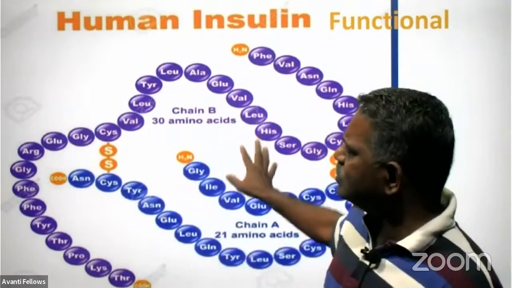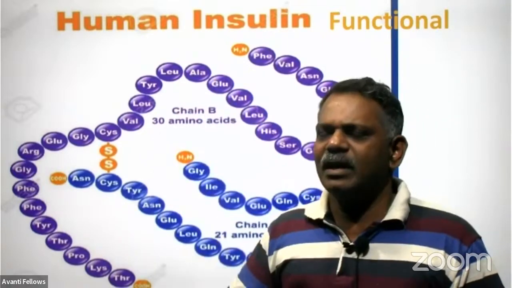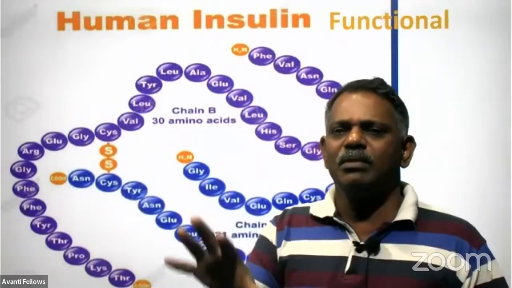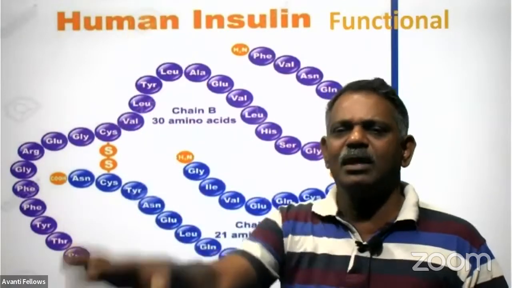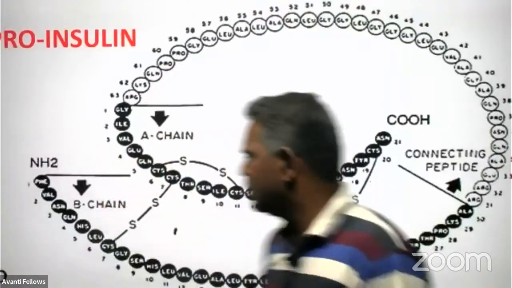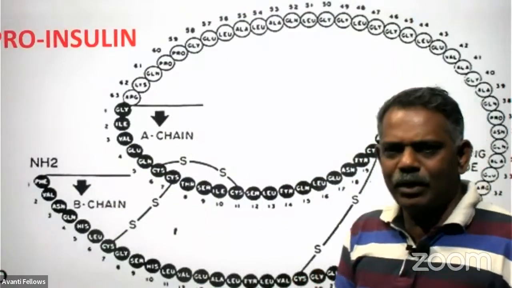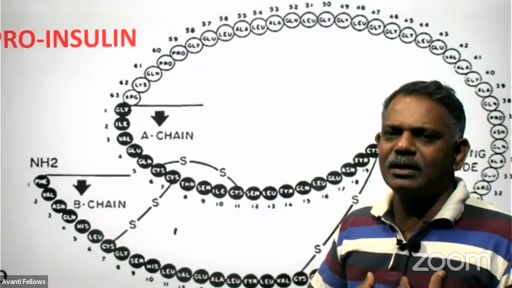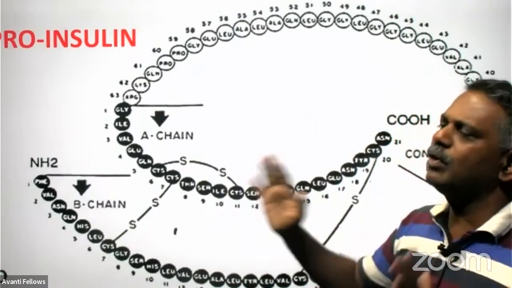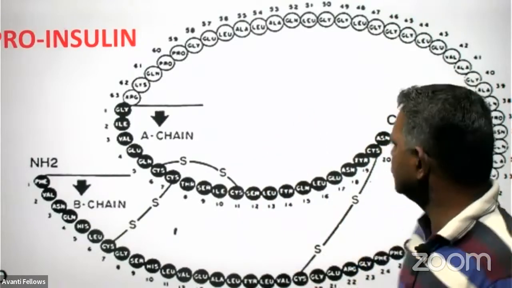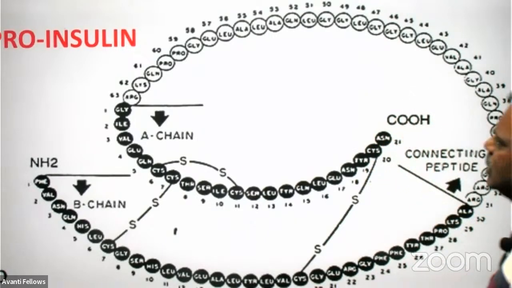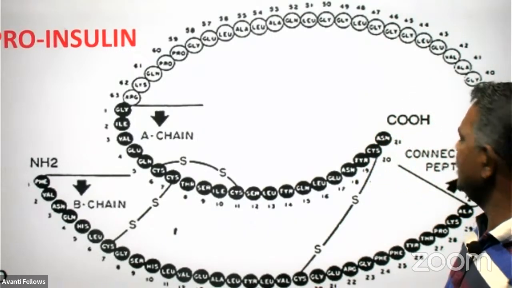This is the insulin released by the pancreas to our body, and it reaches everywhere in the body through the bloodstream, and that will reduce the level of glucose in the body. This is the functional insulin. But we produce insulin in our pancreas not in the form of functional insulin. We produce it in the form of proinsulin only. Proinsulin. In proinsulin, there is an additional polypeptide chain that is called the C polypeptide.